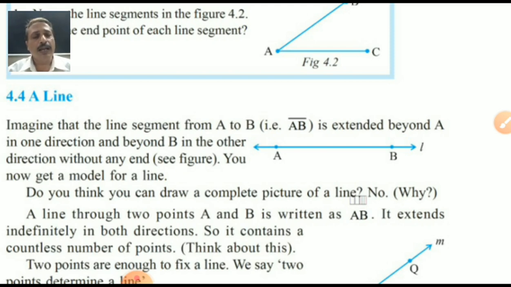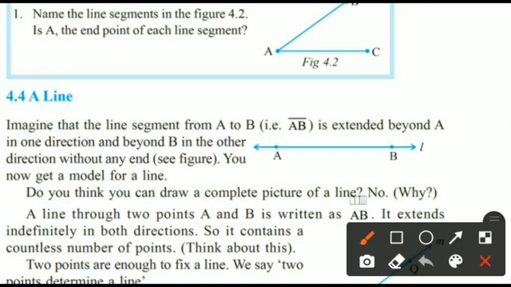See the figure. A and B are passing through, and one line L is shown. For a model line, do you think you can draw a complete picture of a line? No. A complete picture is not possible because an arrow is given. Arrow means going continuously, endless. That's why the line through points A and B is written as line AB.